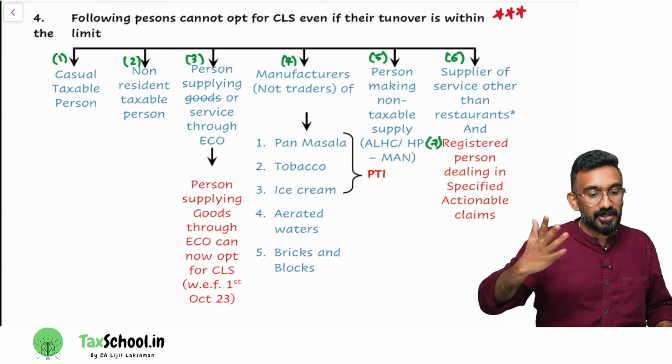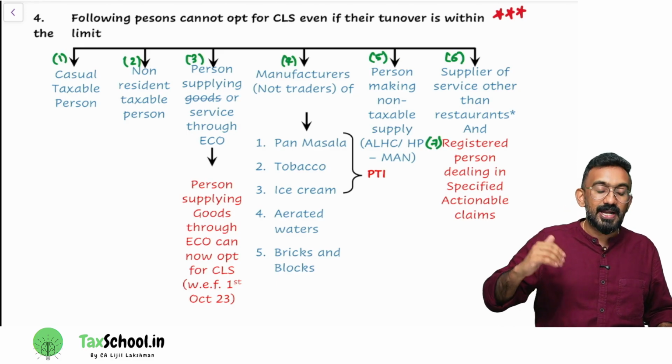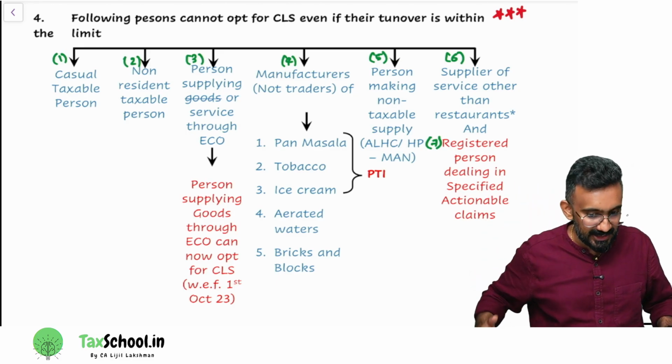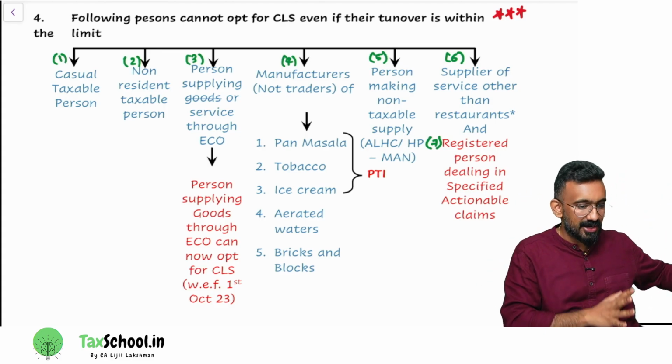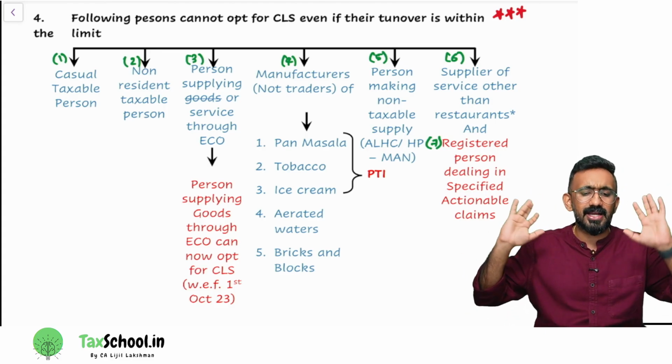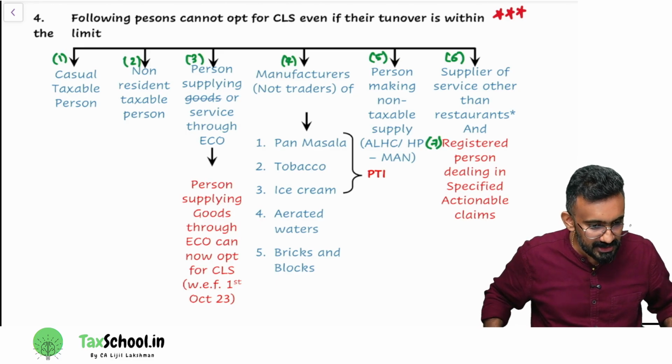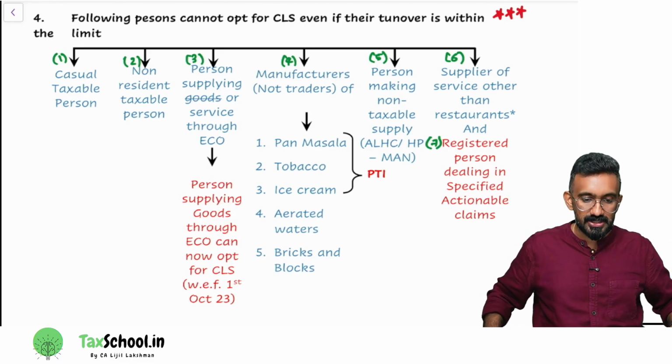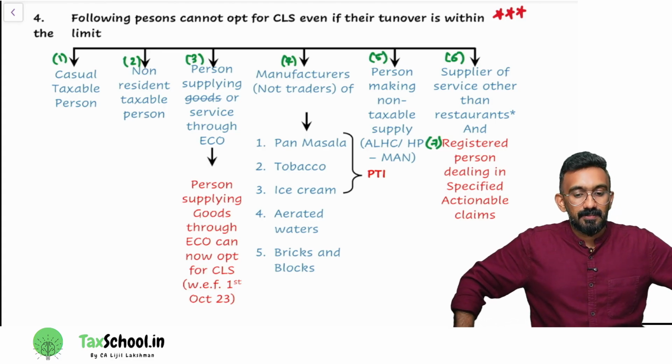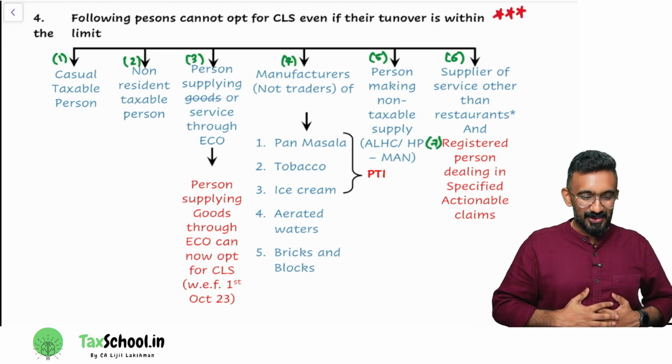Can I extend it further? Yes. For another period of up to 90 days, I can extend it. So initially I applied for 90, another extension of 90, maximum 180. Are you guys understanding? This is the casual taxable person. Look at me as an example.